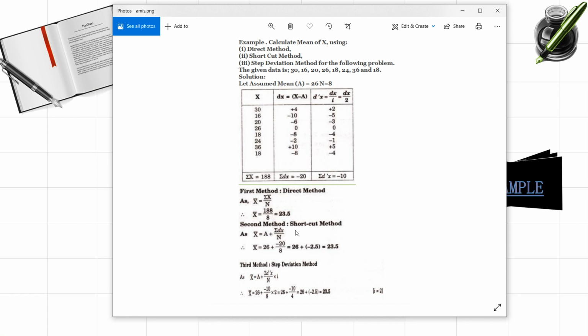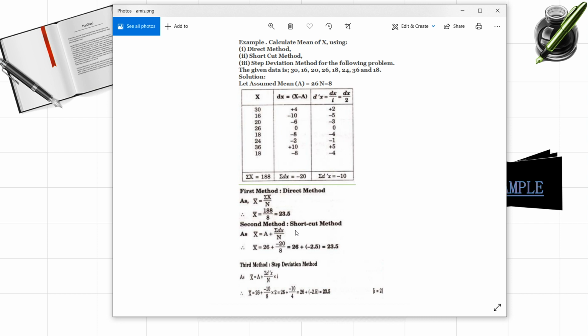Next we have the step deviation method. For this method, we have to find d prime of x. The formula for that is x minus A by I, here we are using I. I means class interval, generally the interval between the observations. That may be denoted with either I or C or H. Any one notation you can use, but every time you have to use the same notation.